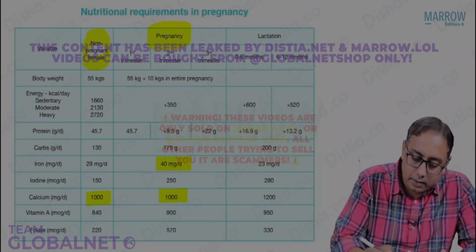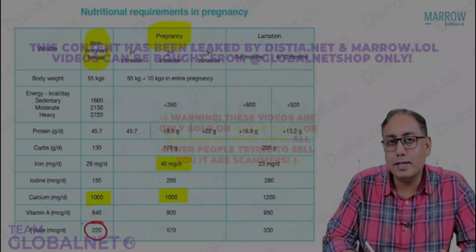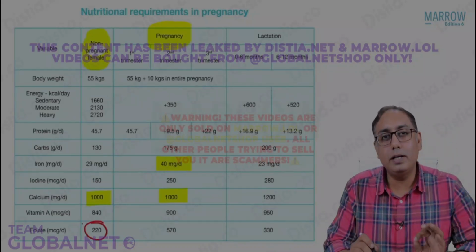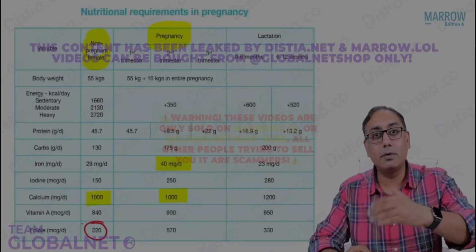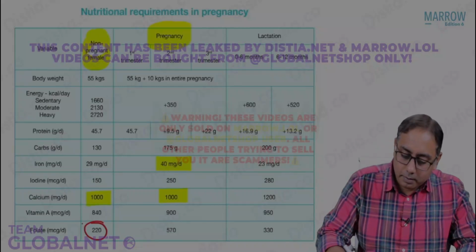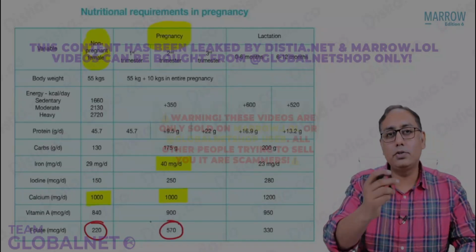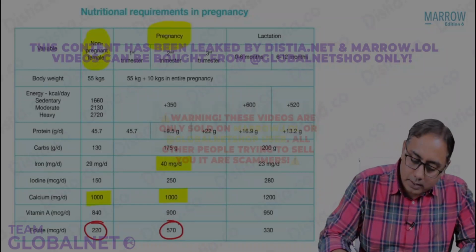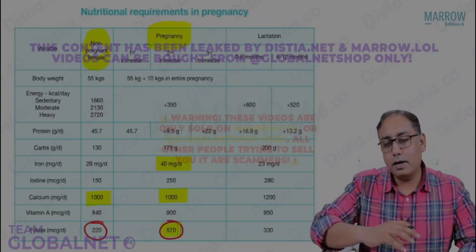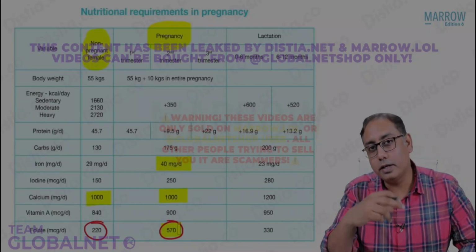The folic acid, I wanted to point out over here that the folic acid in a normal female is 220 micrograms a day, whereas in pregnancy, due to common sense, it increases how many times? More than double. It is approximately 3 times, it is 570 micrograms a day. So you need to memorize that in pregnancy, the folic acid levels would increase to 570.